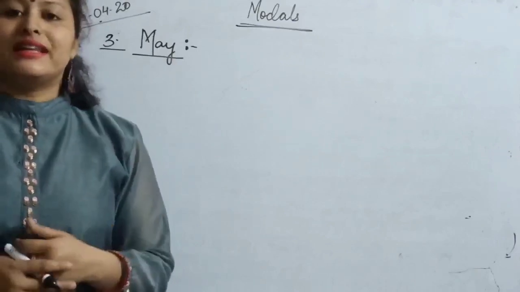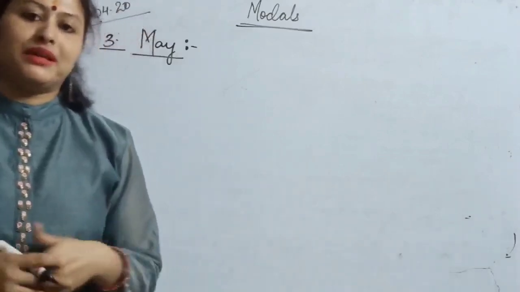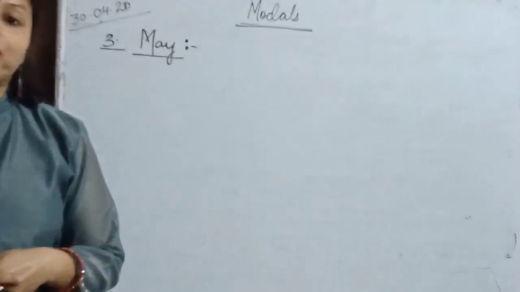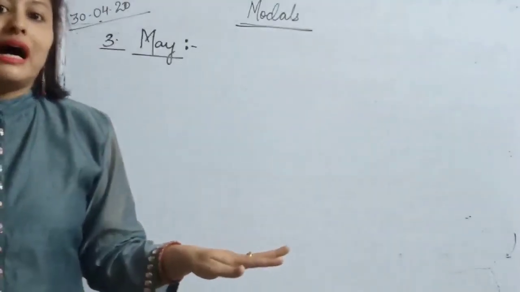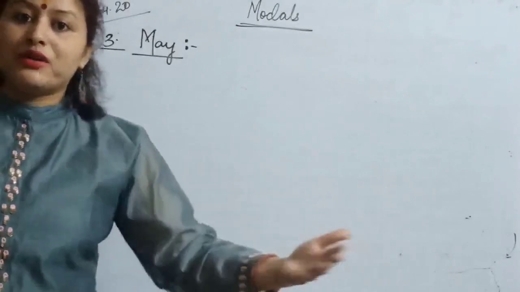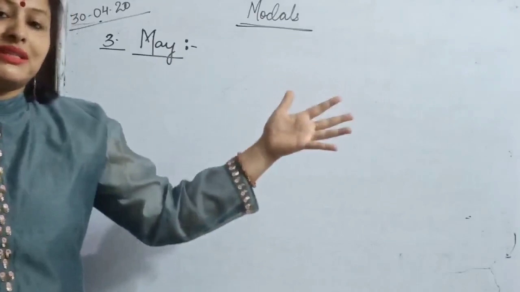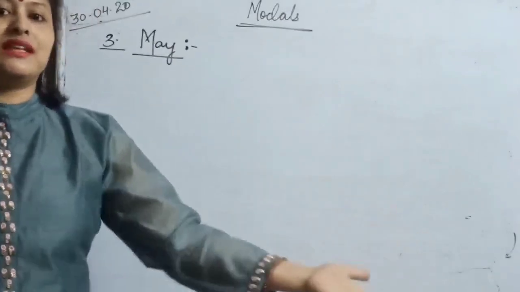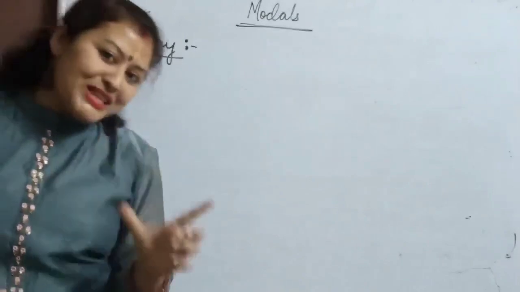Right? Let me give you an example. It may rain tomorrow. So what's happening here? When I say that it may rain tomorrow, that means I'm showing a possibility. I'm not sure whether it will rain or not, but I am showing a possibility. There might be clouds in the sky, and after seeing them, maybe I have said that it may rain tomorrow.